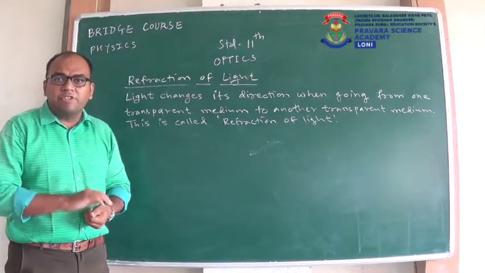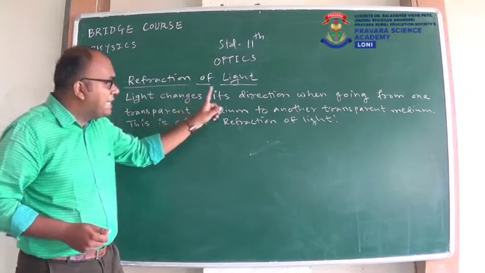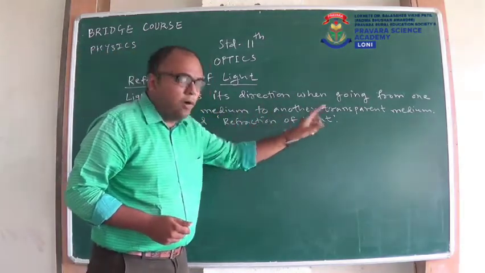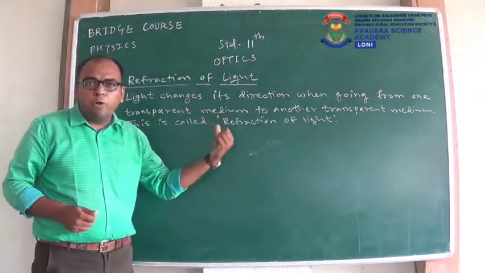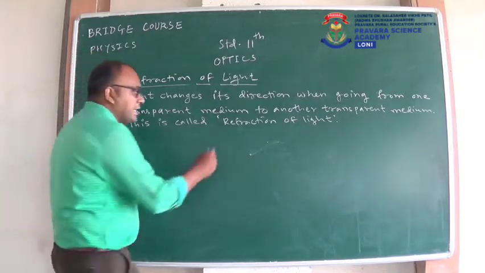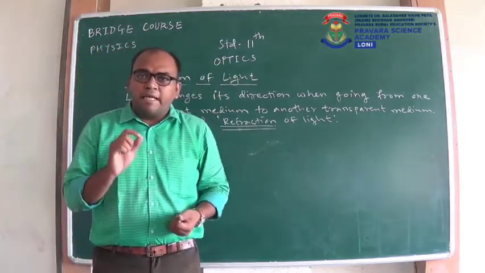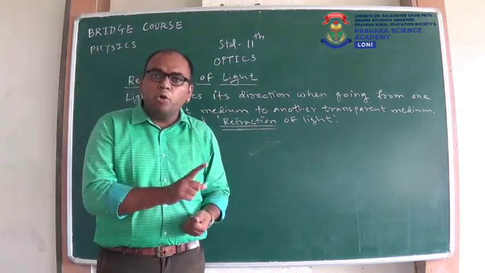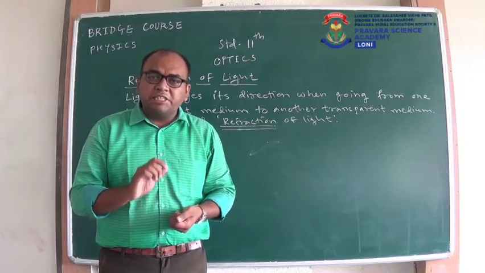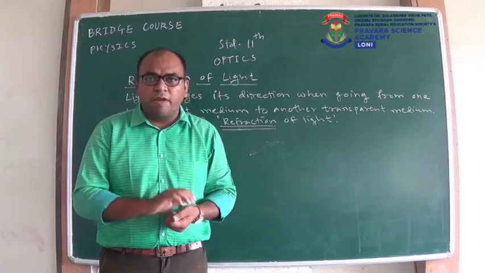Today we are going to discuss the next topic of light, and that is refraction of light. Now, what is refraction of light? As you can read, light changes its direction when going from one transparent medium to another transparent medium. This property of light is called refraction of light. So whenever light passes from one transparent medium to another transparent medium, it changes its direction, and this property we call refraction of light.